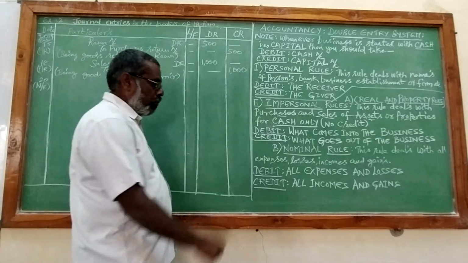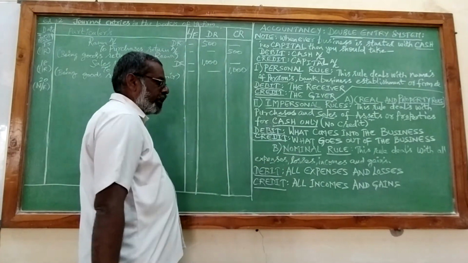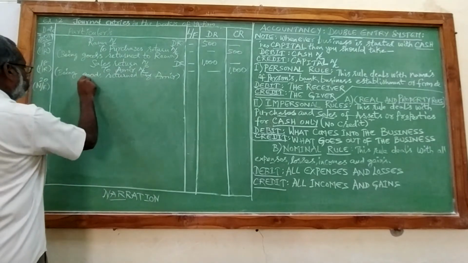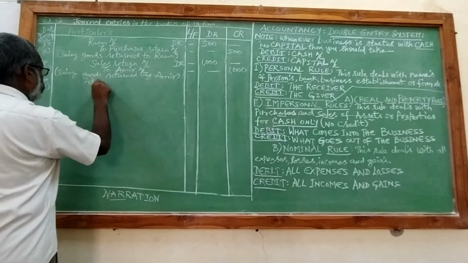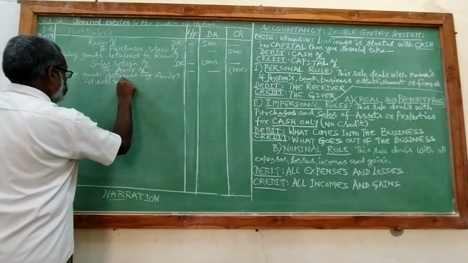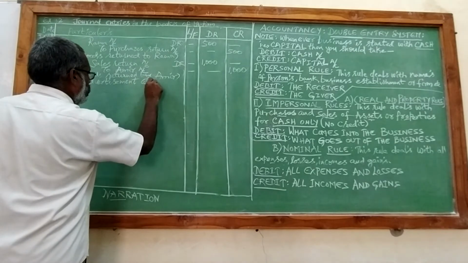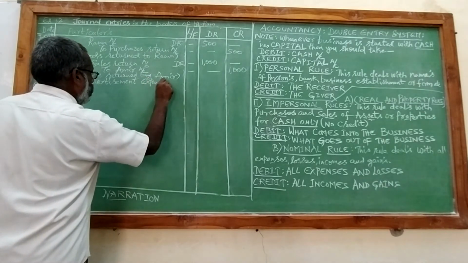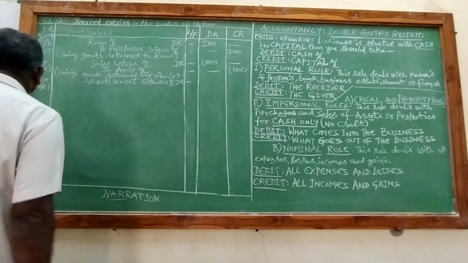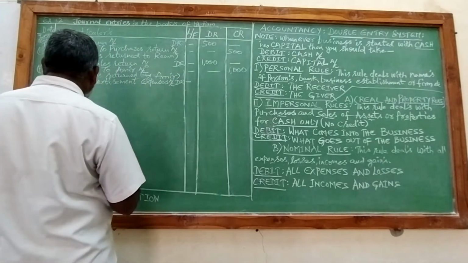So formula for nominal rule is debit all expenses and losses. So advertisement expenses should be debited. Advertisement expenses are 1000.